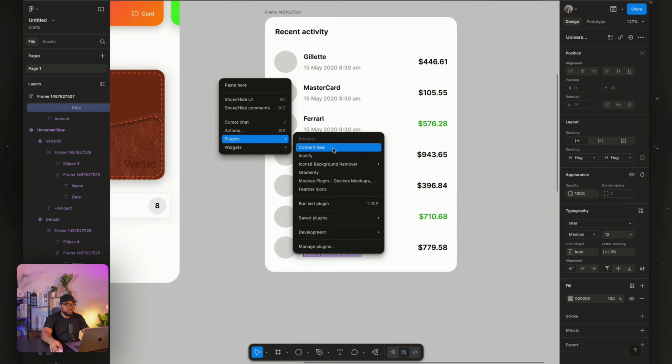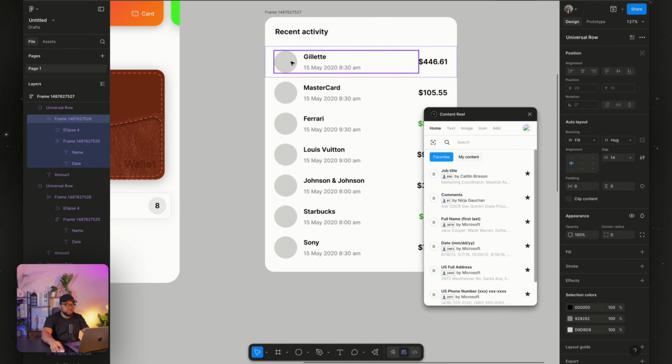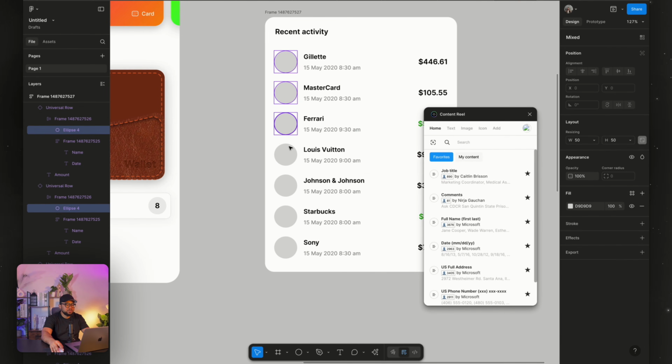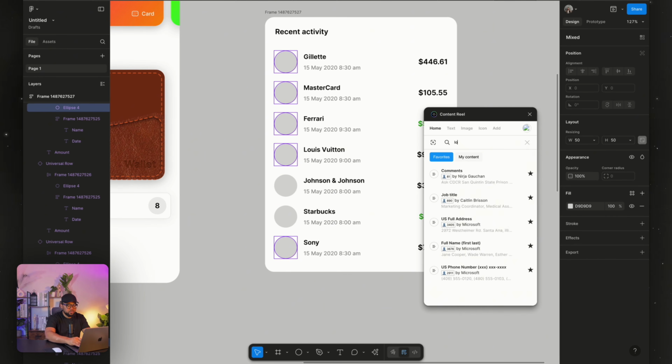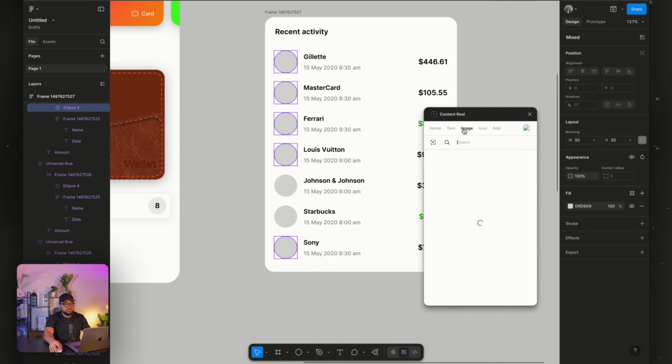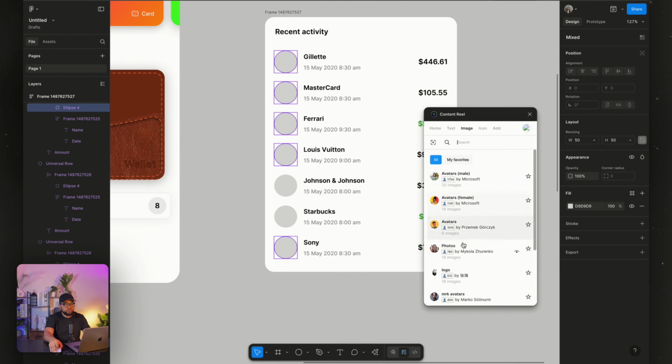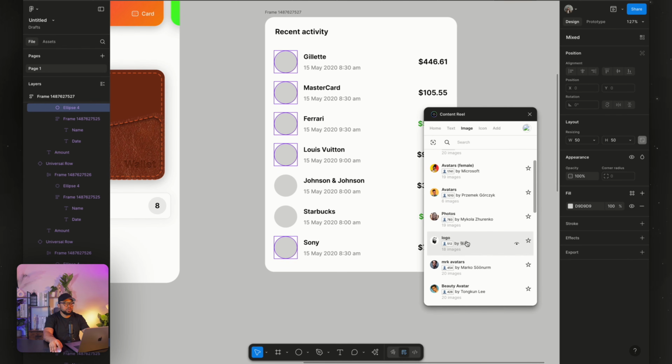So I'm going to come here, content reel, select this, and we are going to look for logo. So go to image and look for logo here and fill everything in.